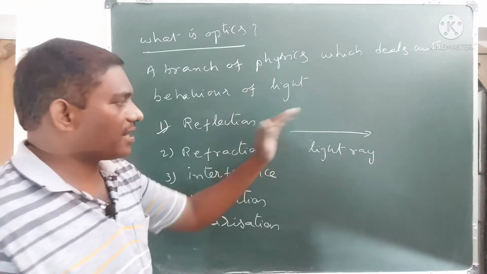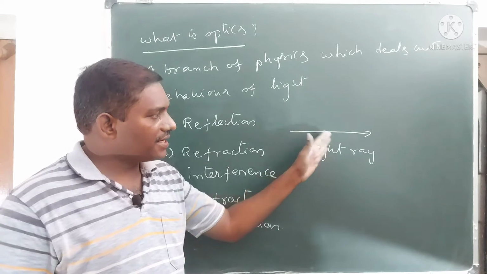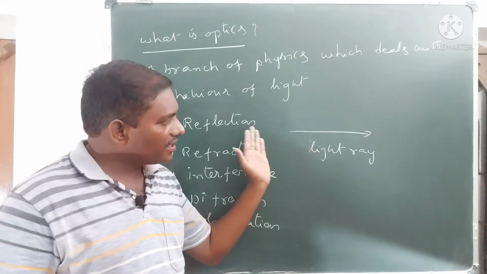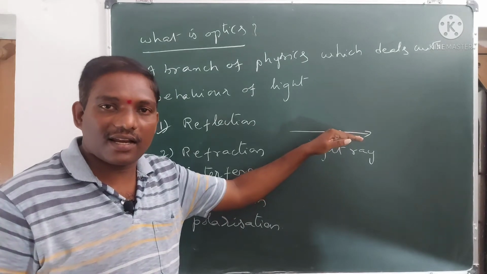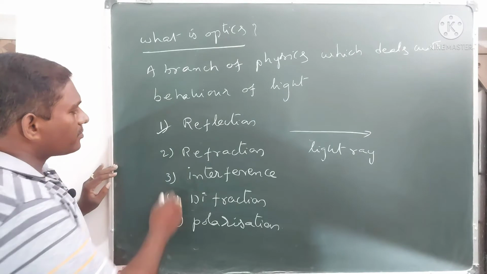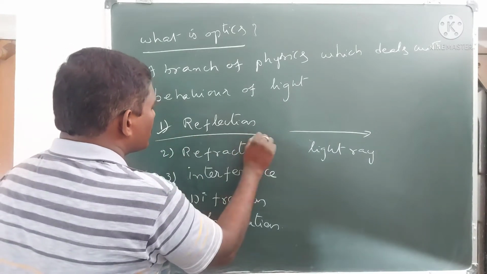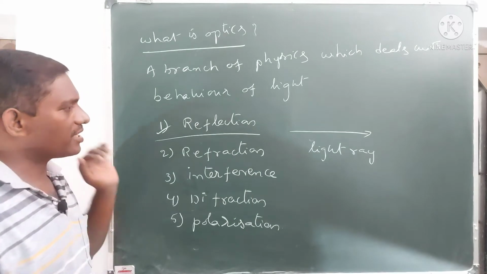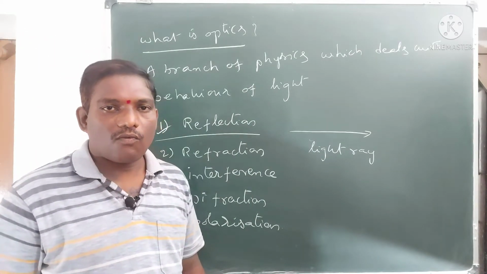Path of the light can be represented in a straight line as a ray, hence it is called a light ray.